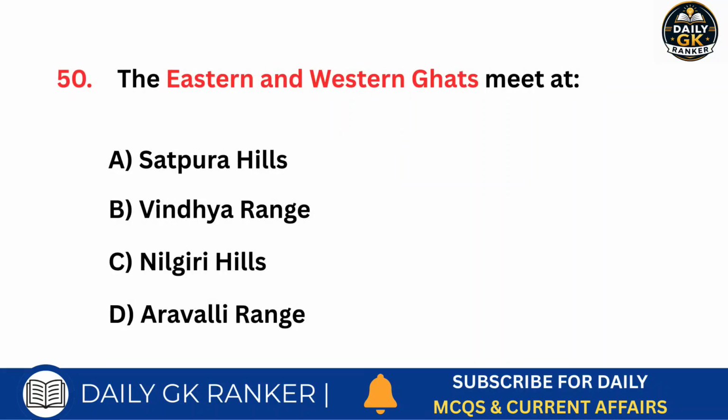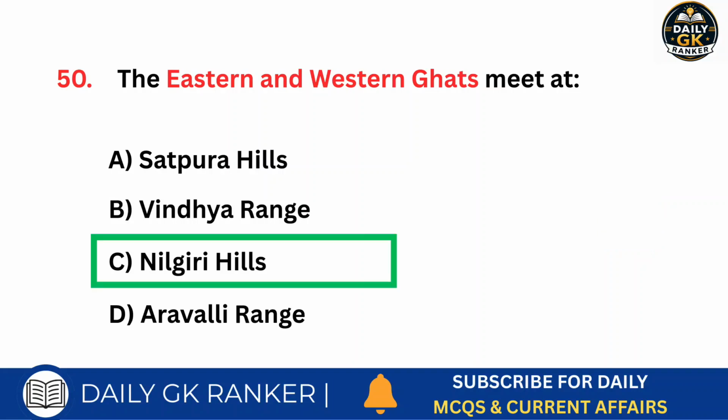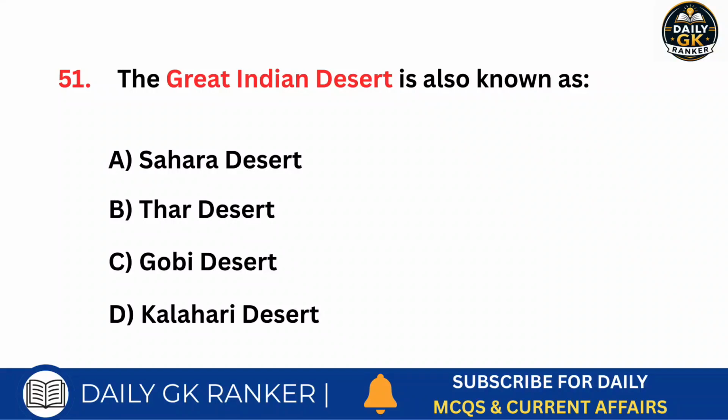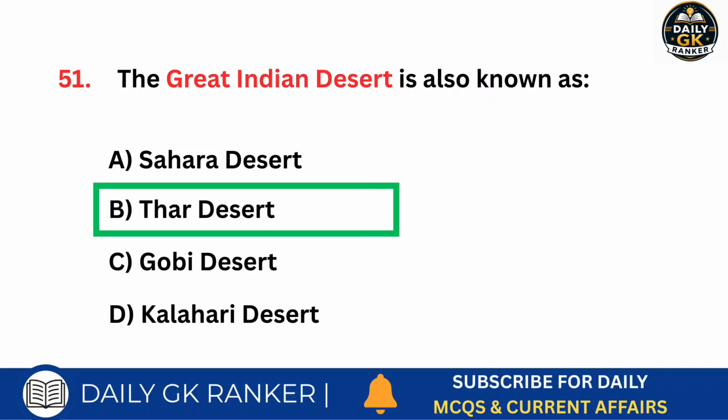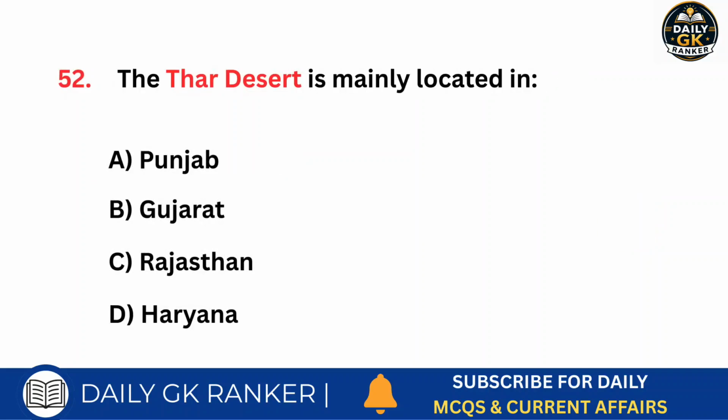The Eastern and Western Ghats meet at which hills? Answer is Nilgiri Hills. The Great Indian Desert is also known as? Answer is Thar Desert. The Thar Desert is mainly located in which state?